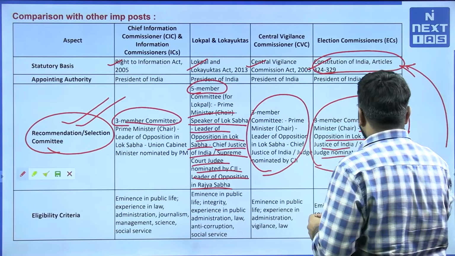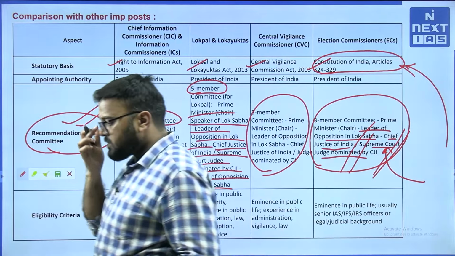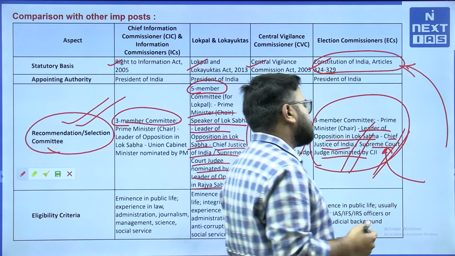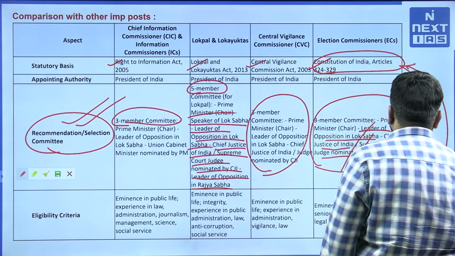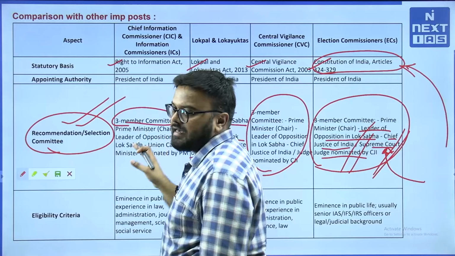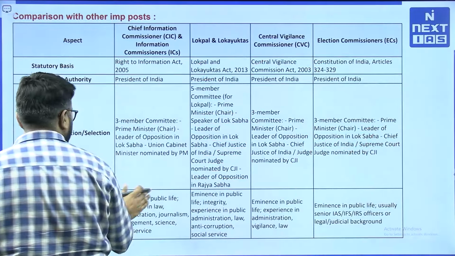So, this particular provision is not there now. According to the recently passed act, we have the same sort of situation like CIC and CVC now for ECs. Eligibility criteria you can clearly see as well.